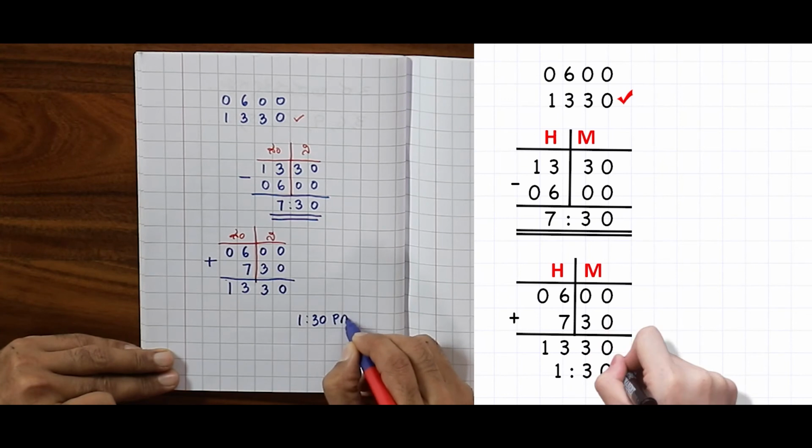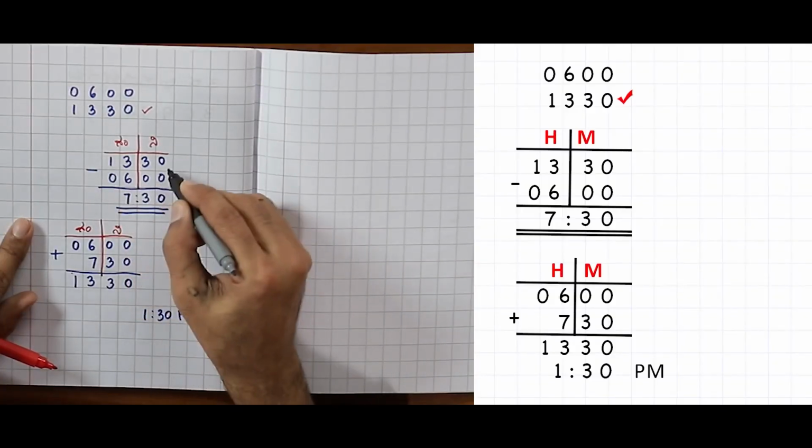That will be PM. So this is how we can add and subtract time very easily. One point to be noted here is when we do the addition and subtraction in the time concept, remember we have to always convert it into the 24-hour system.